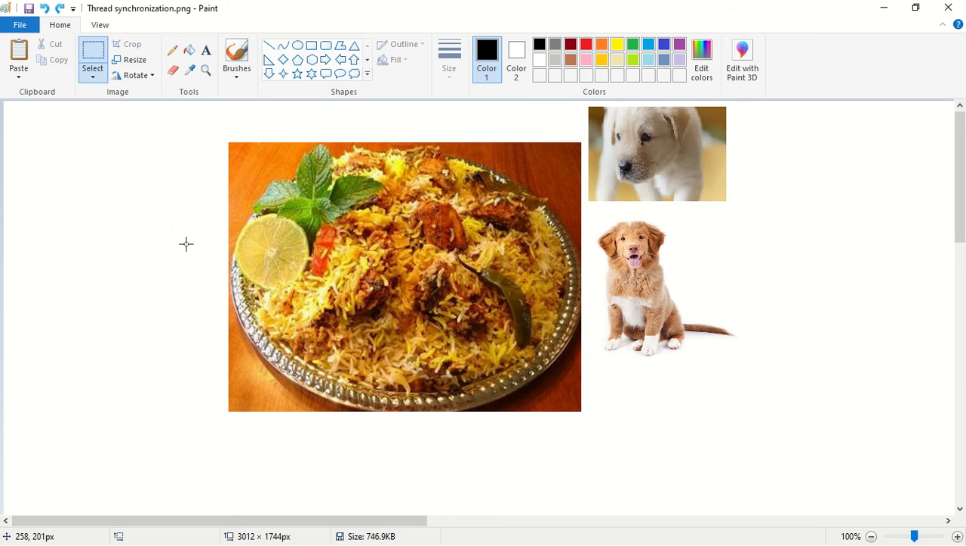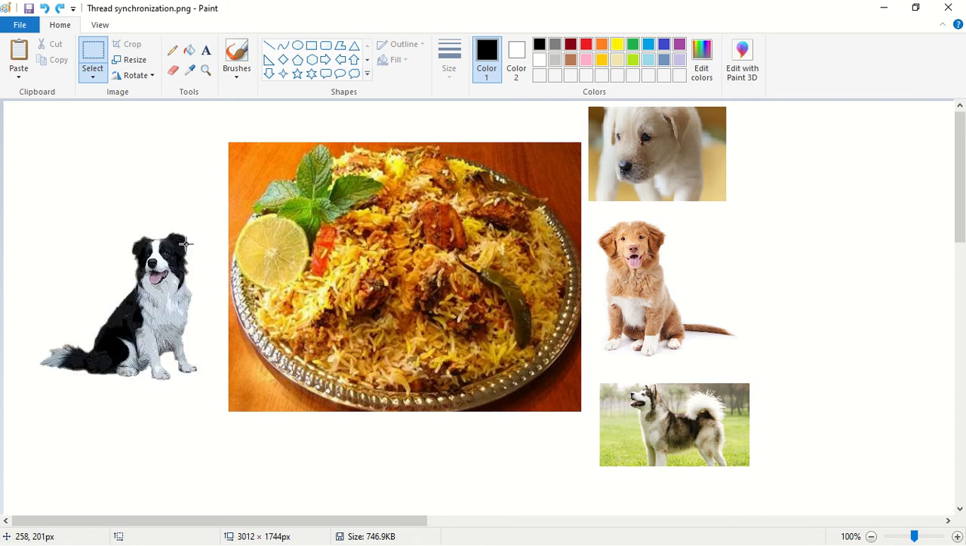So after some time another dog came. So how many biryani plate is there? Only one biryani plate. How many dogs are there? Three dogs. So what will happen? Fight is going to increase. So each dog will be going to fight with each other. So after some time another dog came.